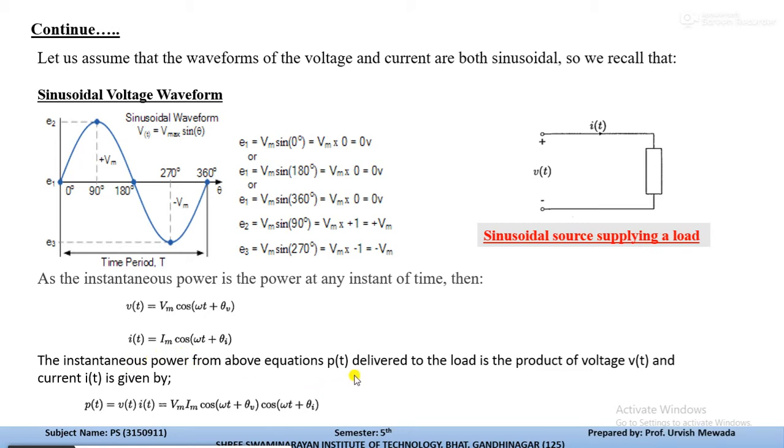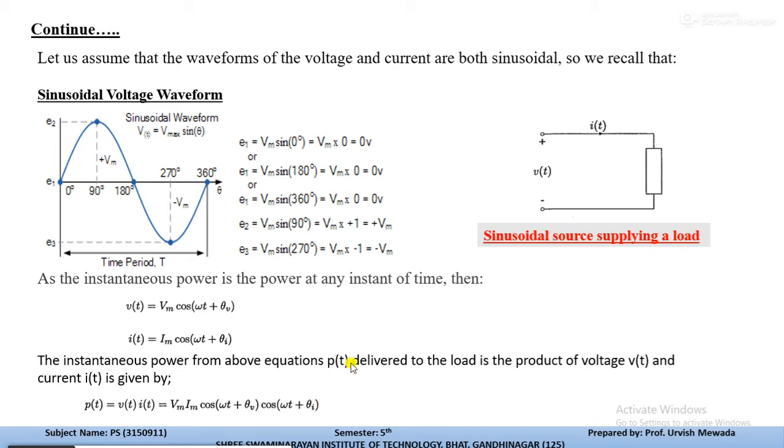So PT, the power delivered to the load, is a product of voltage and current. PT is given by PT is equal to VT into IT. Now replace these two values of VT and IT over here. So the equation will become VMIM cos(omega t plus theta V) times cos(omega t plus theta I).